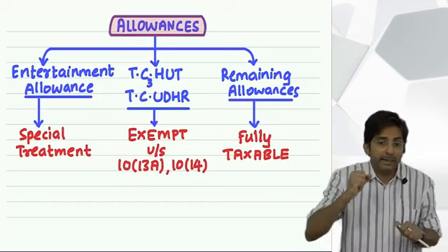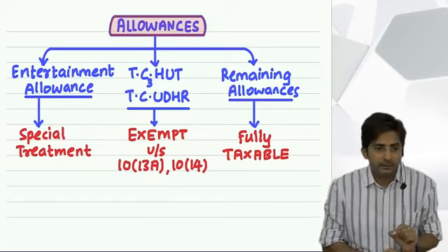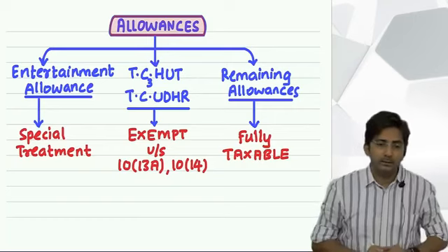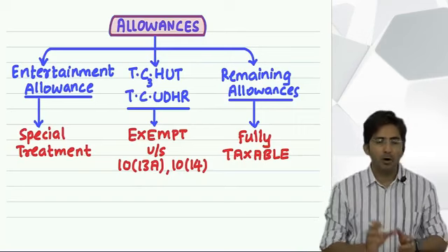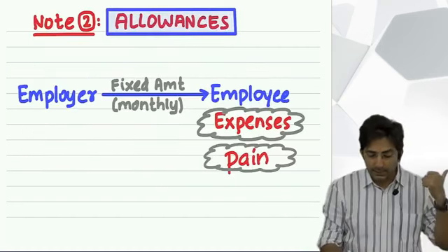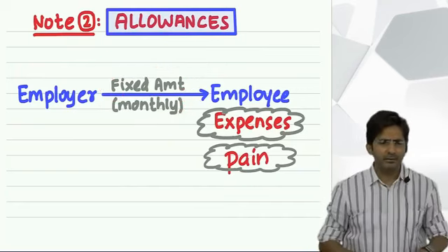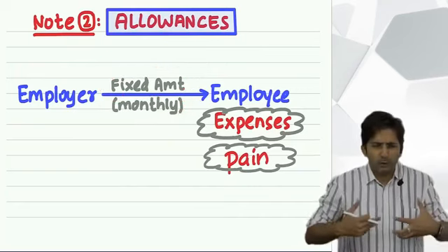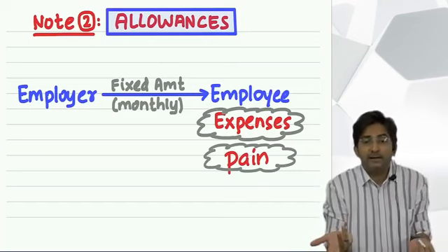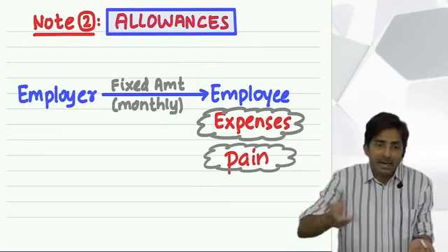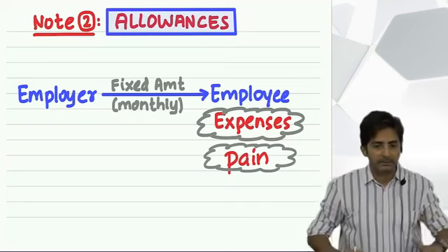Otherwise, think how irritating it will be if my peon says, sir, today I went by auto rickshaw, give me 18 rupees. Today I went by local train, give me 10 rupees. So every time I'm not going to take out money for him. I will fix an amount on a monthly basis. As I said, allowances are a fixed amount on a monthly basis. Every month I will give him a fixed amount on an estimated basis. And usually the boss will give a little higher. And then out of that, whatever is spent is exempt, the balance is taxable. The rule is the same.